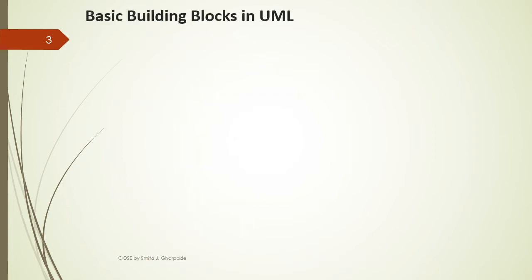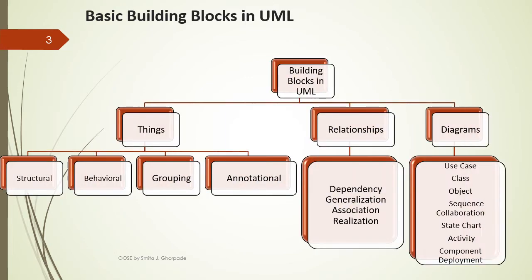Here is a vocabulary for UML, basic building blocks. Among this, in the previous session, I have covered structural things and behavioral things. In today's session, I am going to discuss grouping, annotational things, relationships and different types of diagrams used to model a software system.